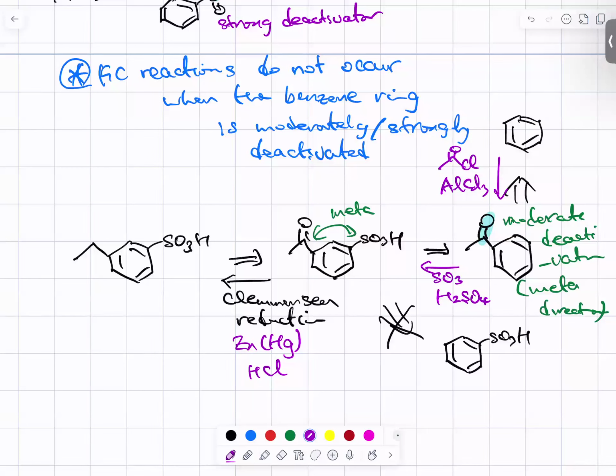So this one is our final order. First, acylation, followed by sulfonation, and finally Clemmensen reduction.